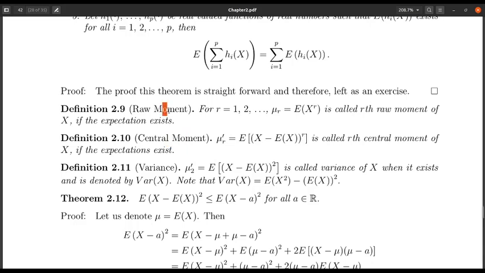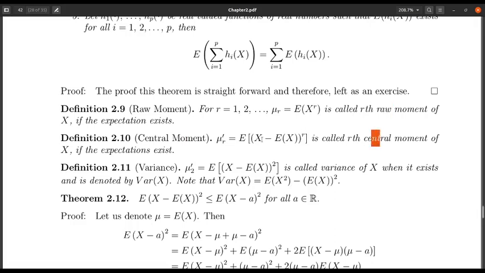From where does this moment name come? The moment name comes from physics. In physics, momentum has some relationship with this kind of expectation. So the moment name came from this one, and from where do this raw and central thing come?